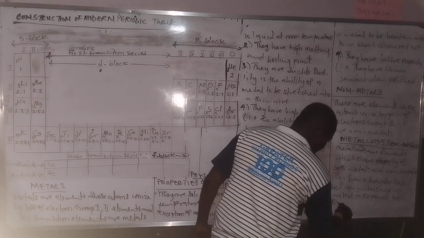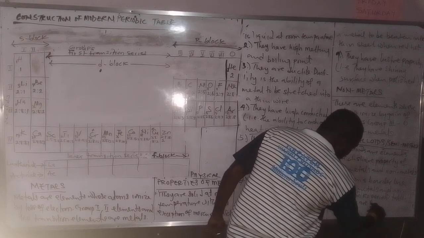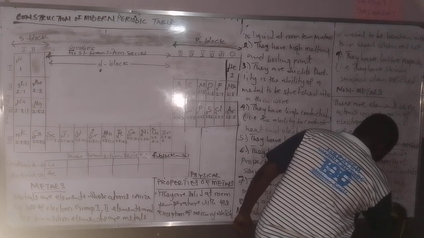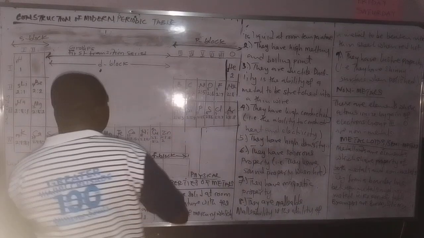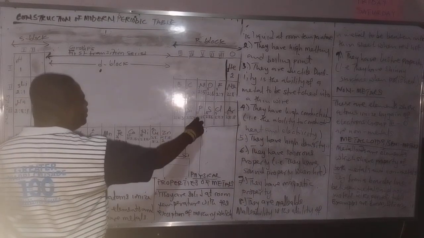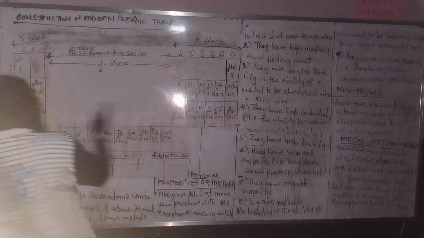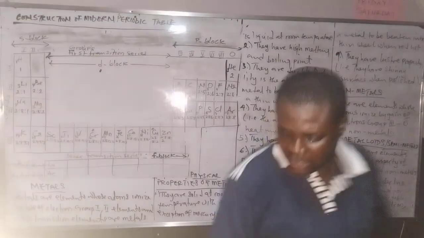Examples are boron, silicon, and so on and so forth. You can see boron, silicon, they form the border. They separate the non-metals from the metals. So those are metalloids.